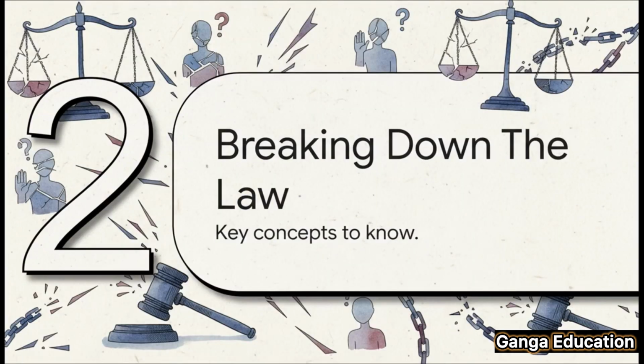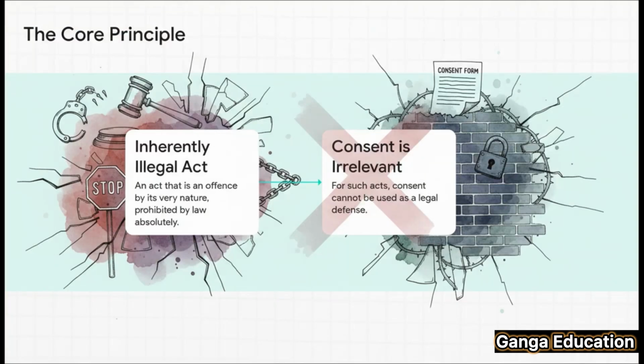Now, to really get a grip on this, let's break this provision down into its most important parts. You can really boil this down to two main ideas. First, that there are acts which are inherently illegal. Their very nature is criminal. And because of that, we get to our second point: the whole question of consent becomes completely irrelevant. You just can't consent to something that is fundamentally illegal.